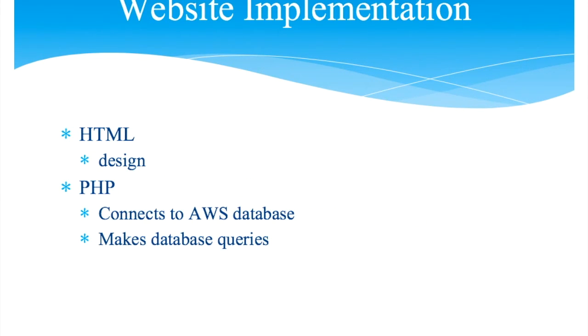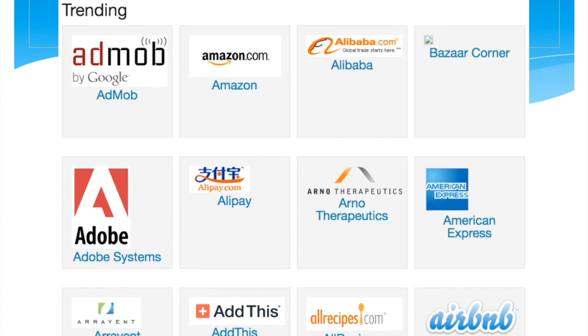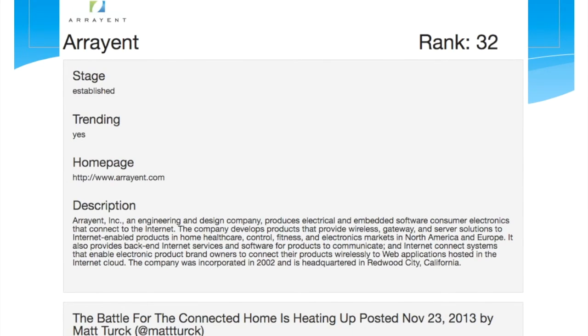For website implementation, we use HTML for design with CSS, and to channel all the data from the remote MySQL server on AWS, we use PHP to conduct database queries in real time and to get the latest data. Here are some screenshots of how our website looks like and works. This is the trending page for startup search. You'll see all the trending startups listed over here. And here is how each profile or each startup would look like.